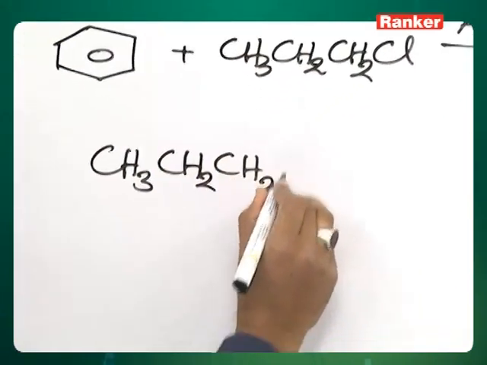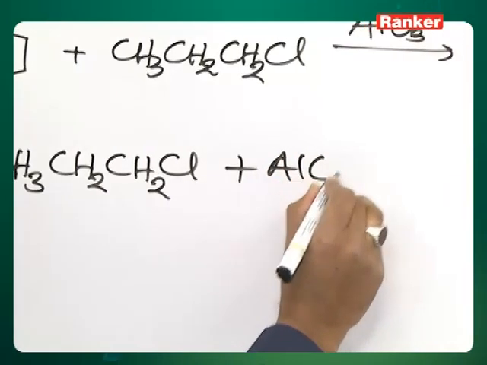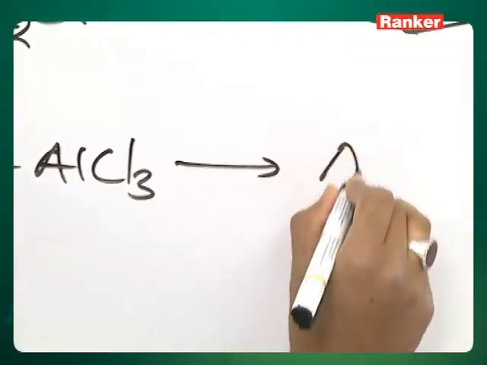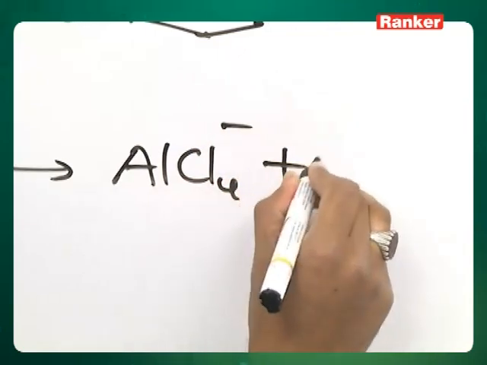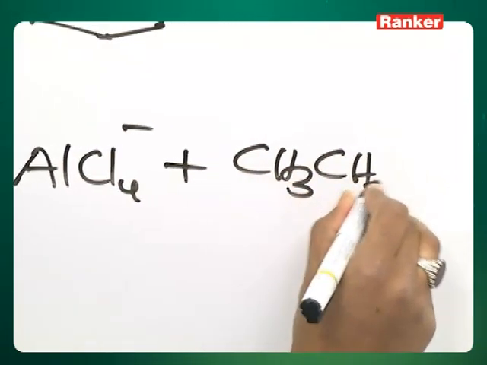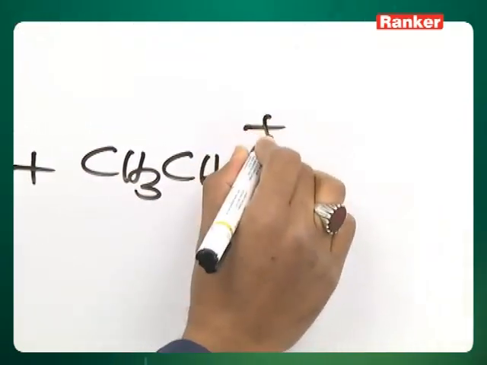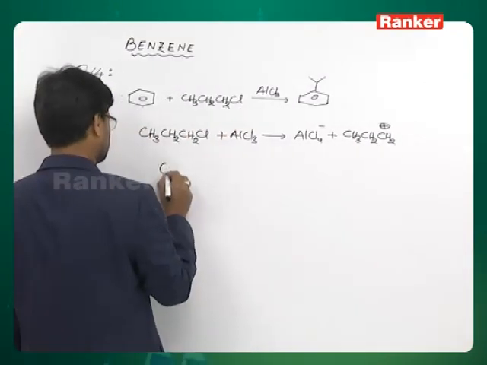The N-propyl chloride reacts with AlCl3 and gets AlCl4 minus and N-propyl carbocation.